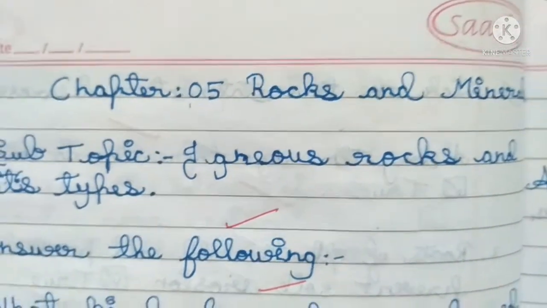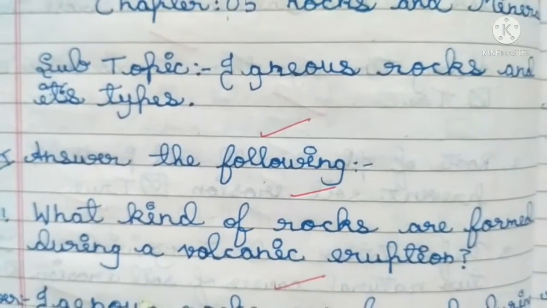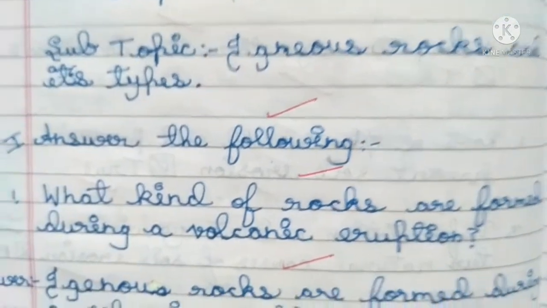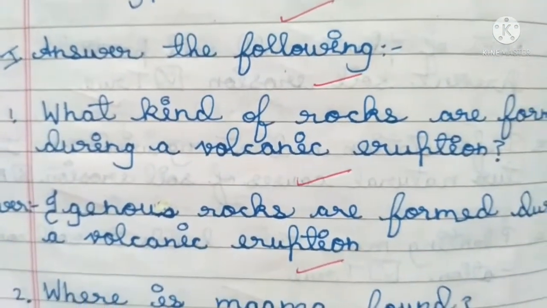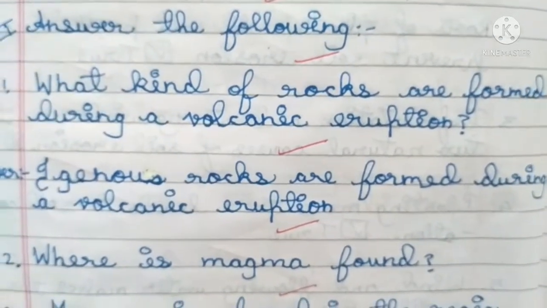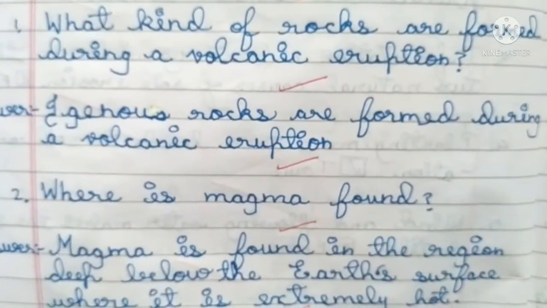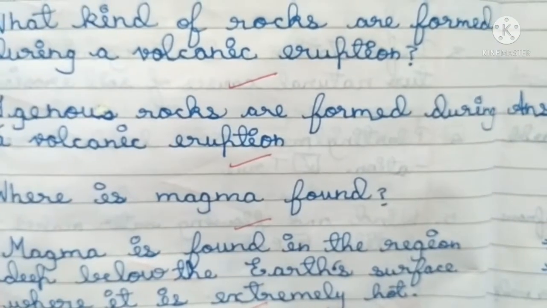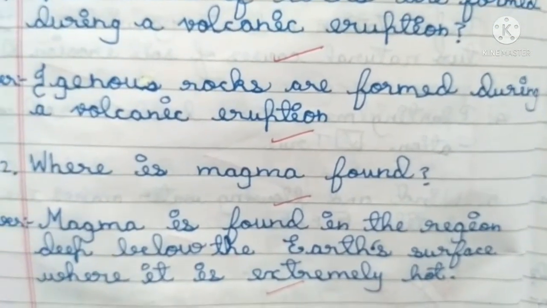Chapter 5 Rocks and Minerals. Subtopic: Igneous Rocks and its types. Answer the following. What kind of rocks are formed during a volcanic eruption? Answer. Igneous rocks are formed during a volcanic eruption.